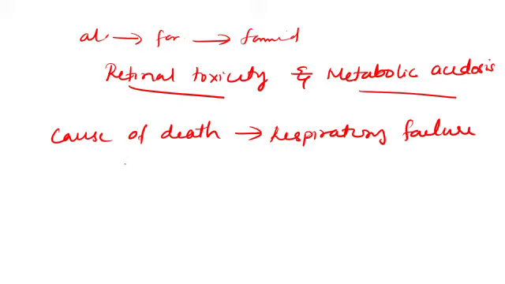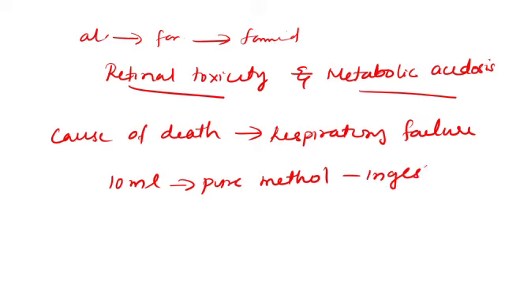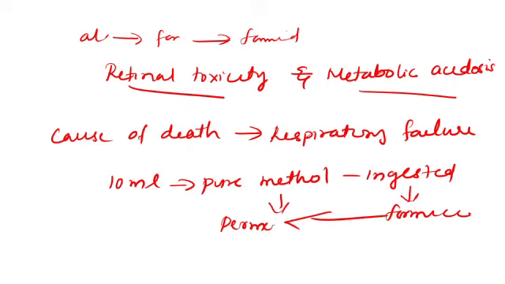As little as 10 ml of pure methanol ingested is metabolized into formic acid, which can cause permanent blindness by destruction of the optic nerve.